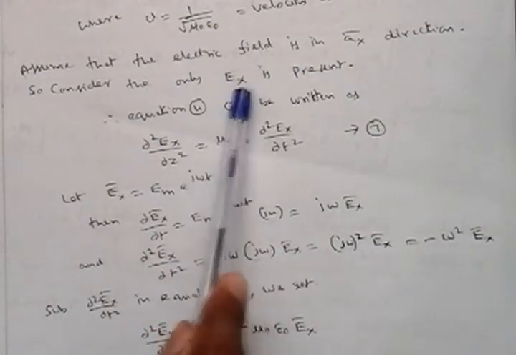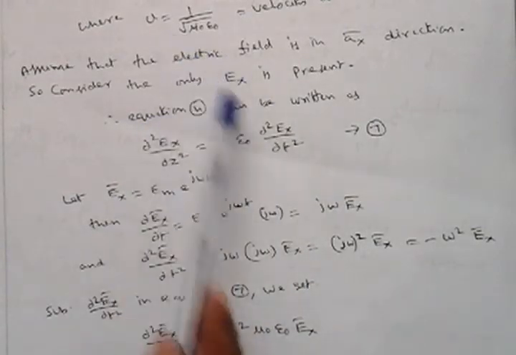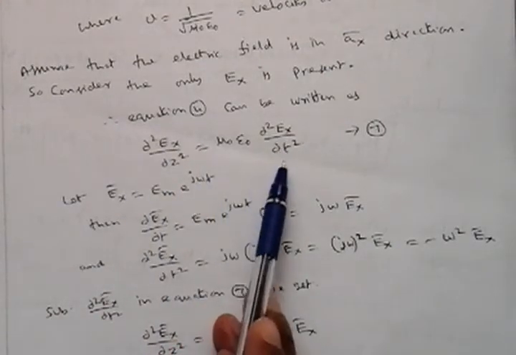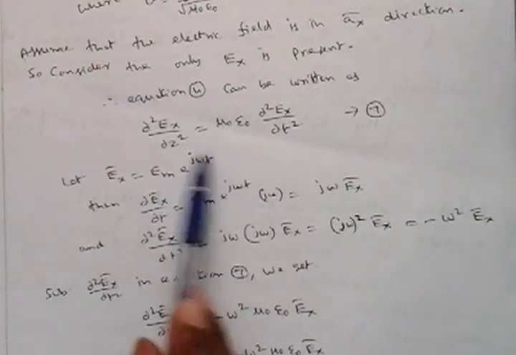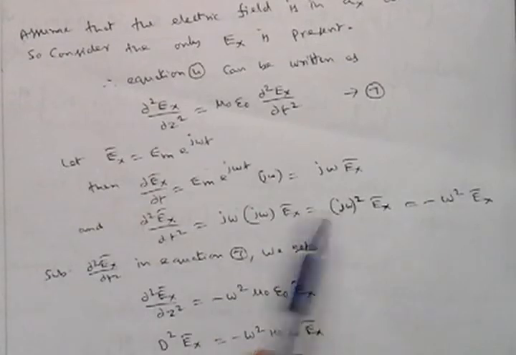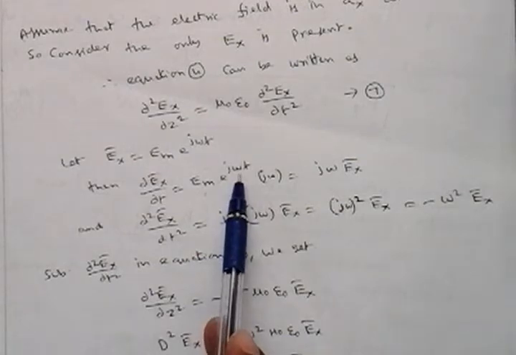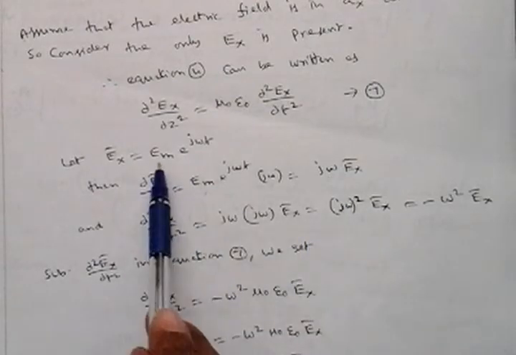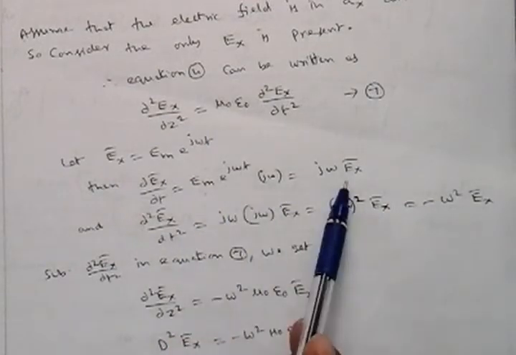So consider only which component? The X bar component only, that is Ex is present. Then we need to modify that electric field equation. Then dou square Ex by dou Z square is equal to mu naught epsilon naught dou square Ex by dou T square. Assume that Ex is equal to Em e power j omega t. Then dou Ex by dou T is equal to Em e power j omega t, differentiation of e power j omega t is j omega, so j omega Ex bar. Ex bar is once again Em e power j omega t. That's why we are writing like this.